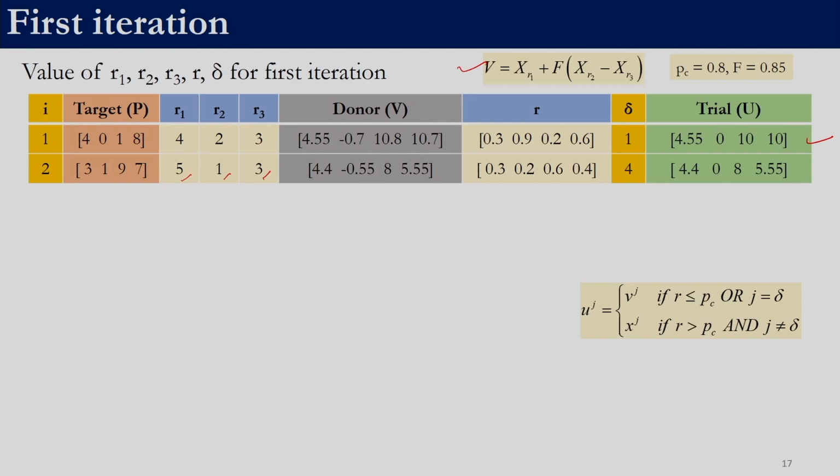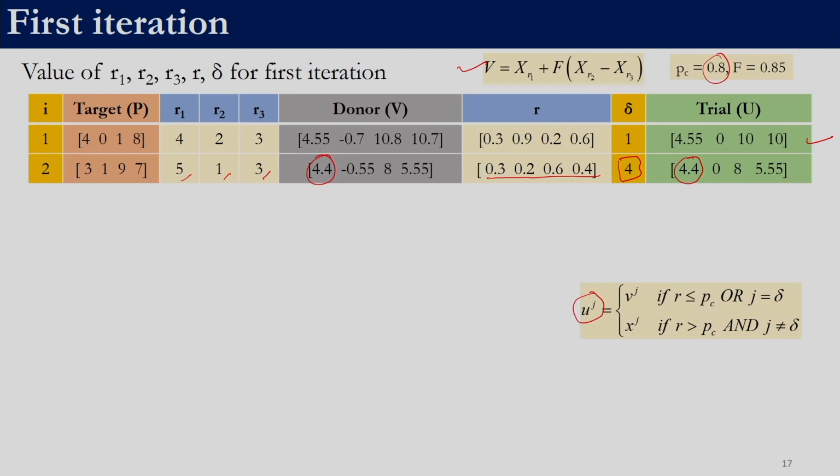Once the donor vector is determined, we need to generate 4 random numbers because we have 4 decision variables. In this case we have taken 0.3, 0.2, 0.6, 0.4, and we also need to generate a value of delta, which should be between 1 and the number of variables. Here we have taken it to be 4, and then we apply this condition to determine the trial vector. If we see, 4.4 is coming from the donor vector because the random number is 0.3 and our crossover probability is 0.8. So, we are taking it from there.